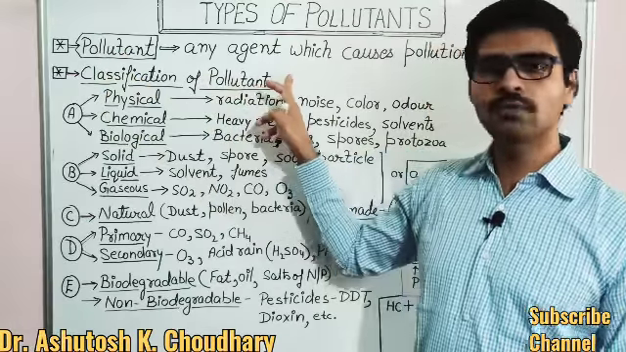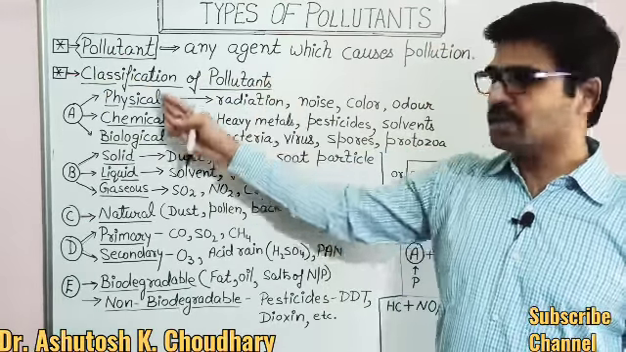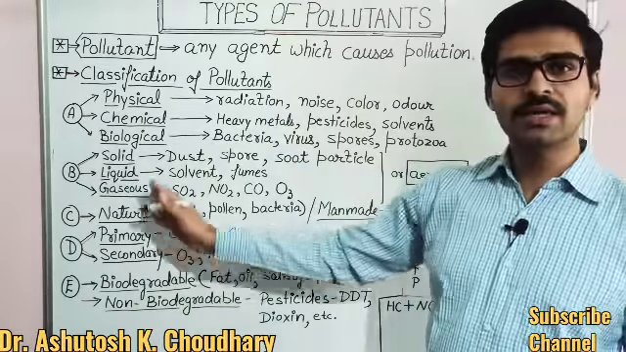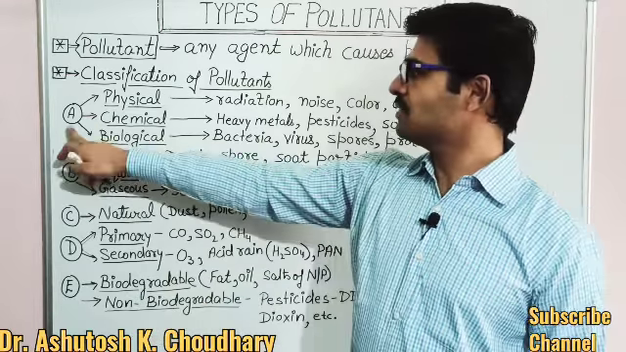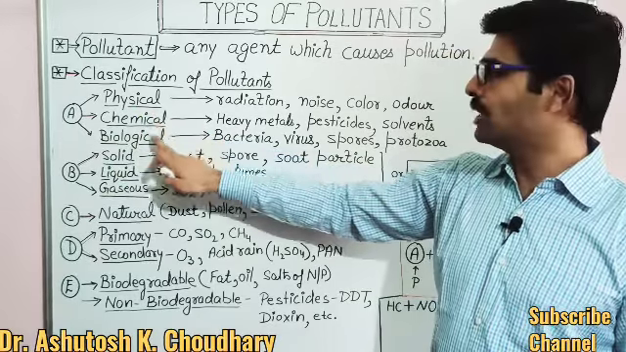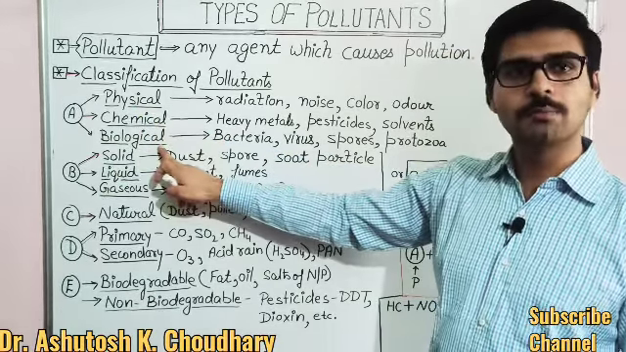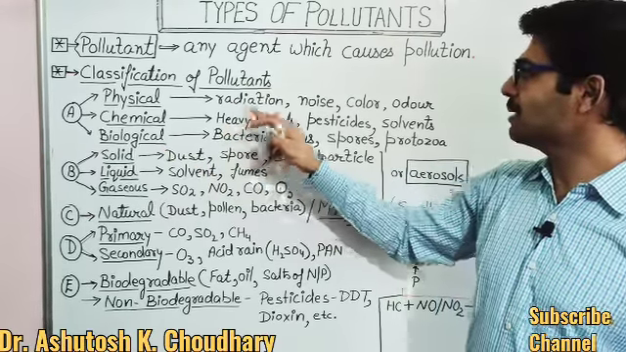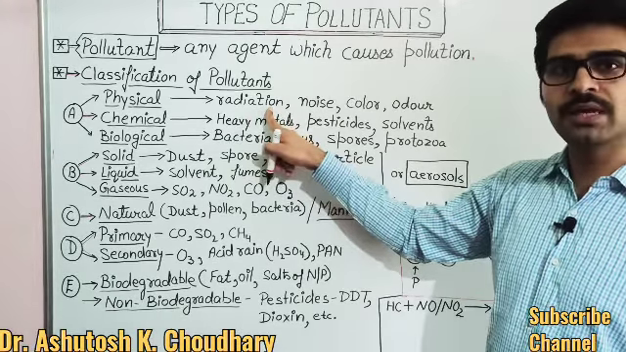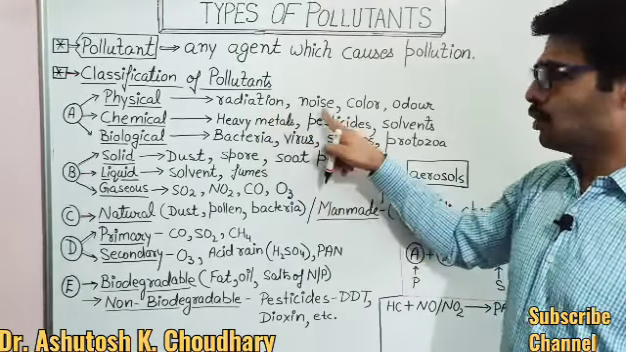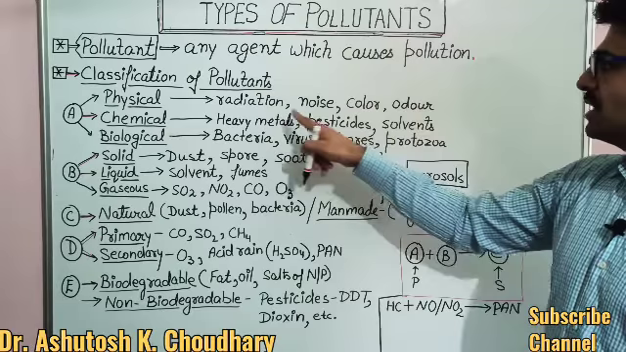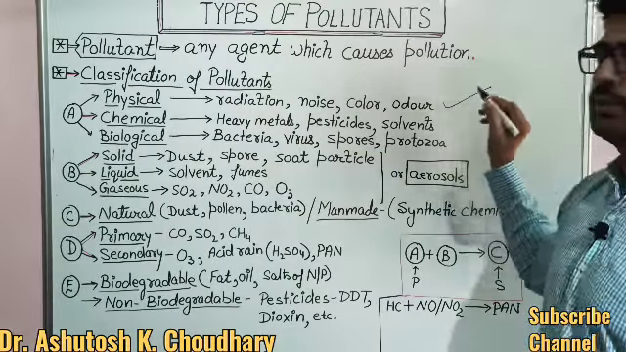Now the classification of pollutants. We have different criteria on what basis we can classify pollutants. First, as per the first classification, based on the state, a pollutant may be physical, chemical, or biological. Here we have some examples of physical pollutants: radiation, harmful radiation, for example X-rays, gamma rays, noise, color in water, odor.